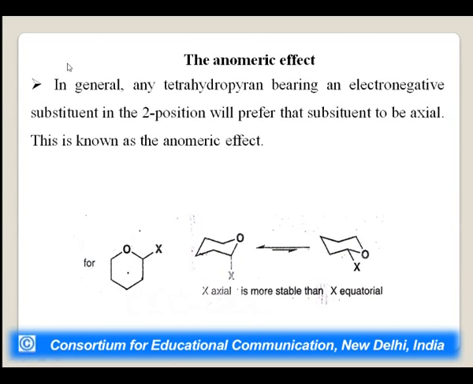The anomeric effect. In general, any tetrahydropyran bearing an electronegative substituent in the 2 position will prefer that substituent to be axial. This is known as the anomeric effect. If you can see this kind of structure anywhere, then this group will prefer to be axial as compared to the equatorial. This is with respect to this oxygen, it is axial in position and it is equatorial, and this is the preferable position, that is axial.